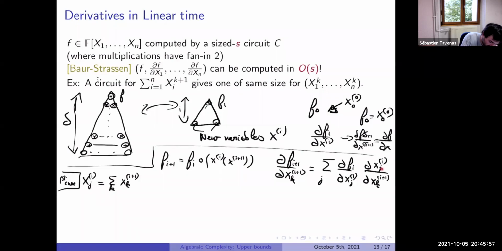It means that these things are just constants, maybe even a linear combination with some constants. The derivative of a linear form with respect to a variable is just a constant. So this polynomial will be just the sum of these things, which by induction we already computed. For computing one gate, we just add one sum.